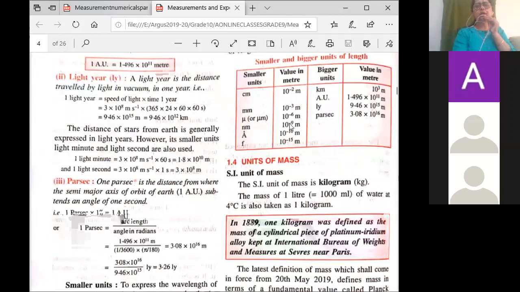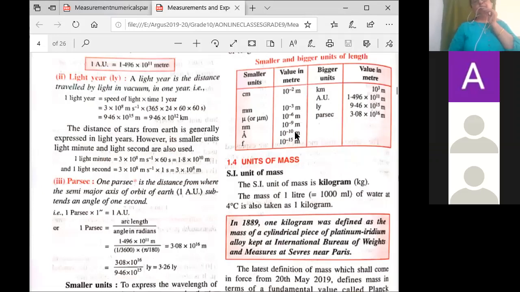Okay, so already we saw what is 1 centimeter, 1 nanometer. There is one more thing that is called angstrom. We will come to that. So that is also a smaller unit of length. 1 angstrom is 10 raised to minus 10 meter. Nowadays, angstrom is just not being used. That is a smaller unit of length. They do not use angstrom.